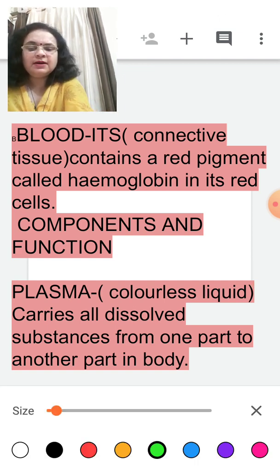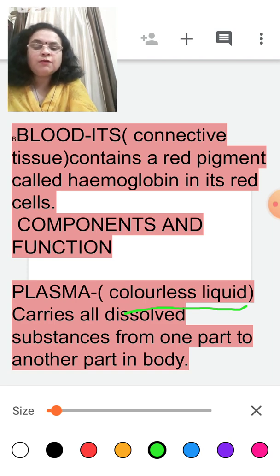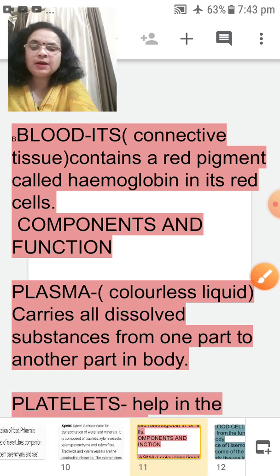Plasma is a colorless liquid inside the blood, and the function of plasma is to carry all dissolved substances. What dissolved substances? Glucose, food, carbon dioxide, oxygen and other important essential material is carried and transported by the plasma from one part of the body to another part of the body.